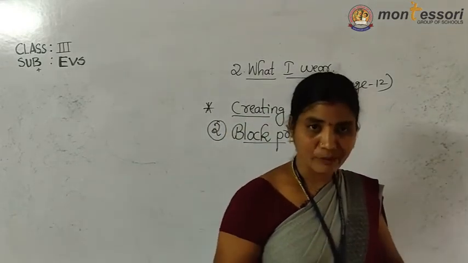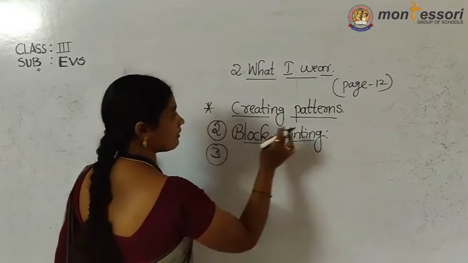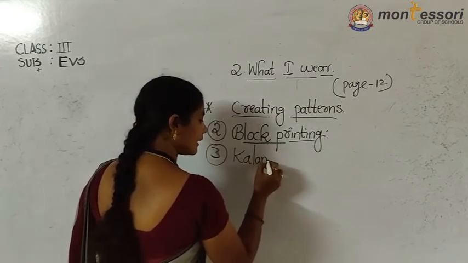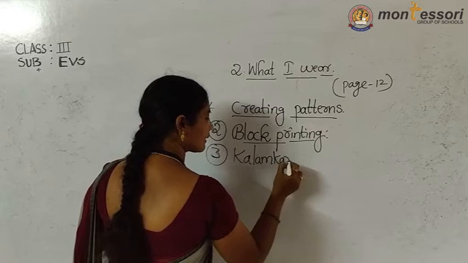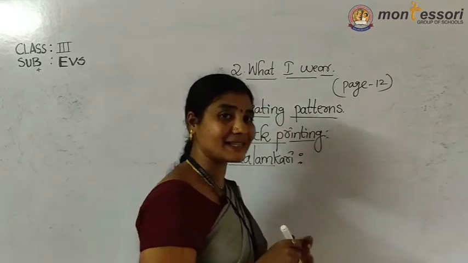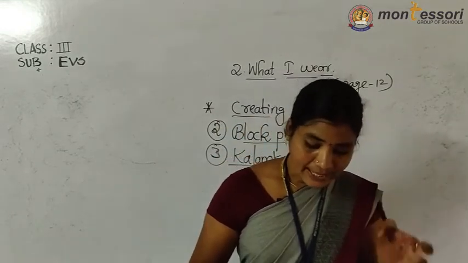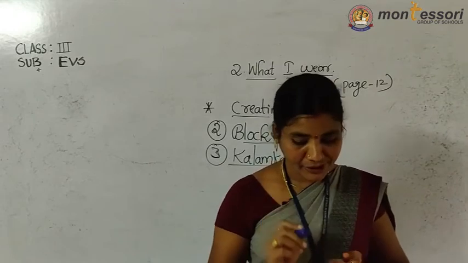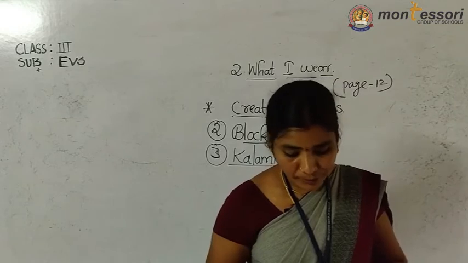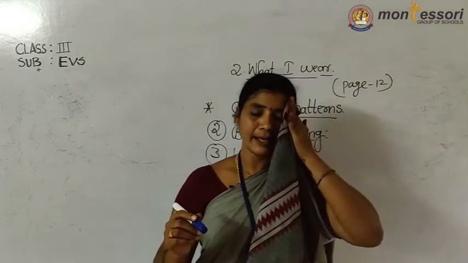Next we will discuss kalamkari. What is the third type of pattern? Kalamkari. Okay, now we will discuss the kalamkari type. Listen now. In this method, a special pen or kalam is used to create designs on cloth. This process is used in both painting and printing. Kalamkari designs I will explain in detail.